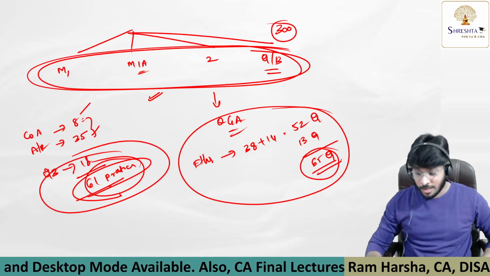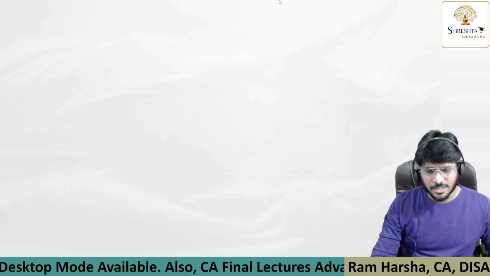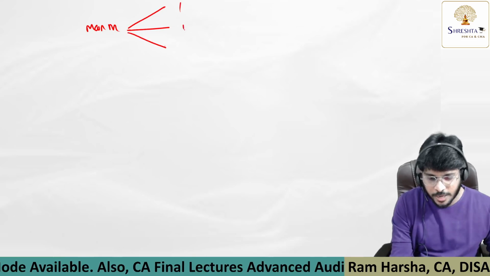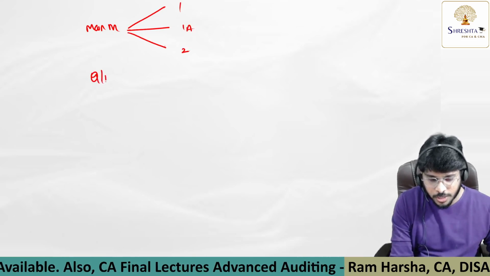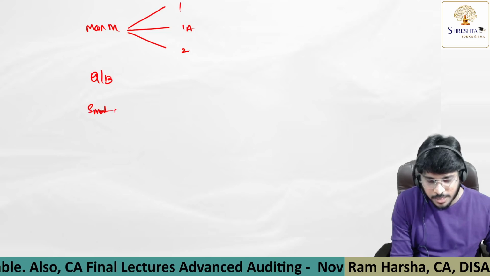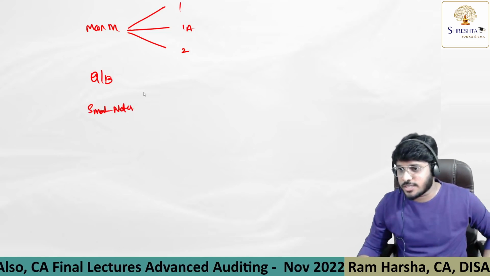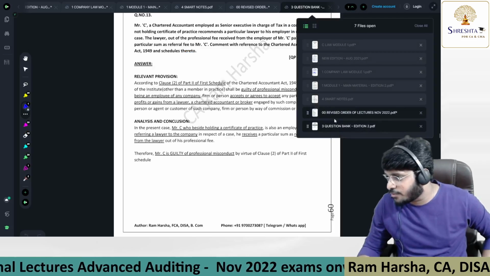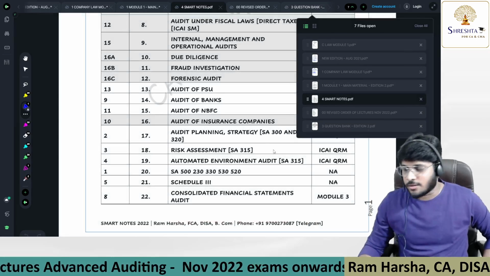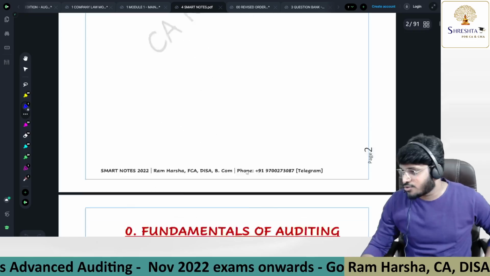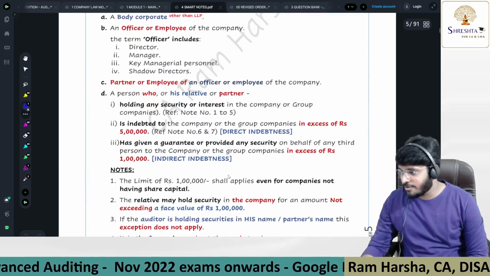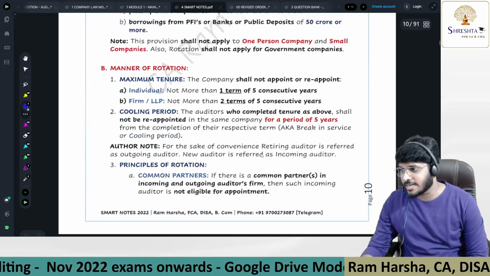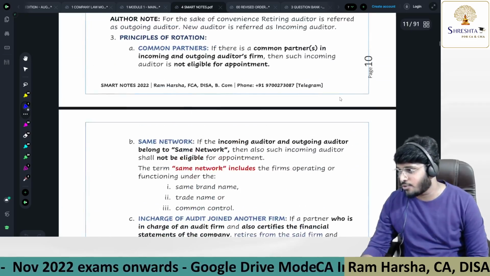So that's the material. What material resources am I providing? I'm providing main material, which will have 3 modules: 1, 1A and 2. I'm also giving the question bank, and I'm also giving smart notes. What is smart notes? It's colored notes. I'll show you how the smart notes look. You see here, this is how the smart notes look. In a simple format, we explained the entire content briefly, to revise one day before the exam.